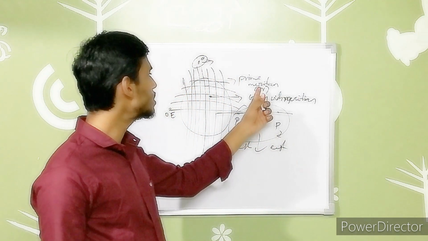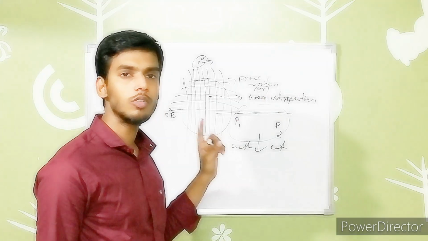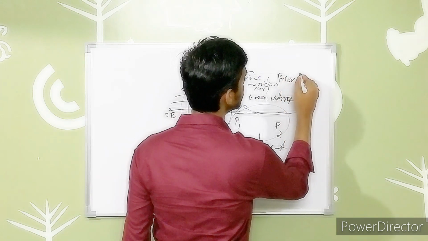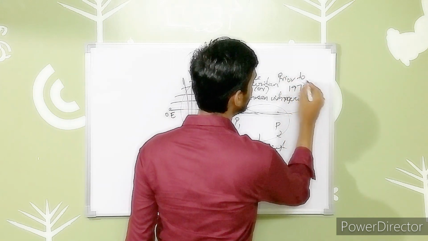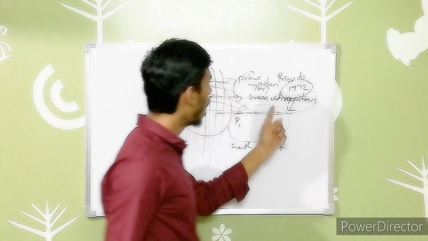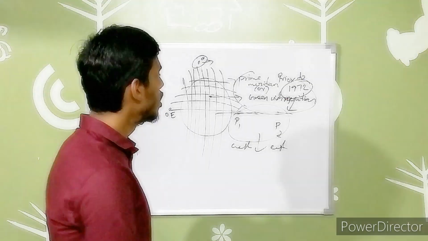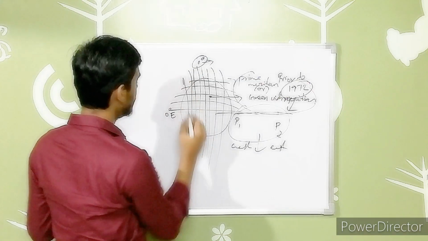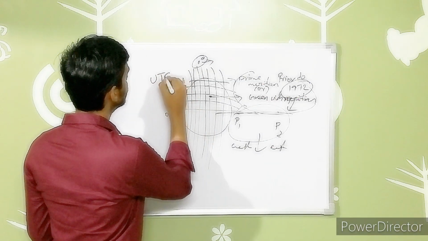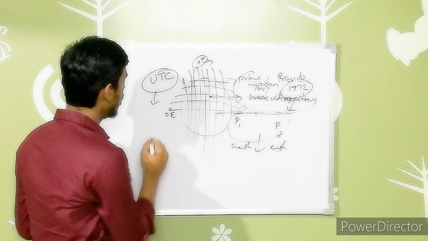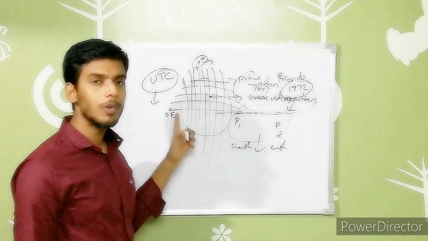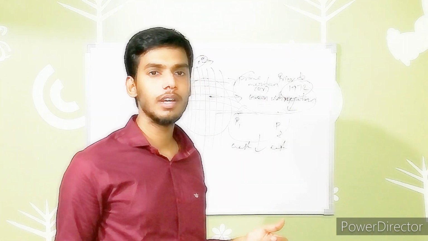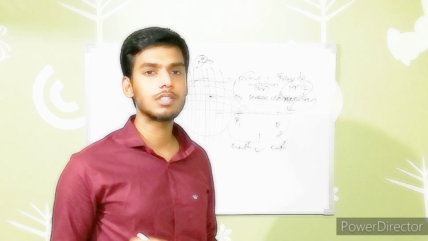When we talk about the prime meridian or Greenwich meridian, one thing we have to note is that prior to the year 1972, it was called the prime meridian or Greenwich meridian. After that, they changed this to the term UTC, which we are generally familiar with when setting time zones in social media, or on a laptop, system or mobile.